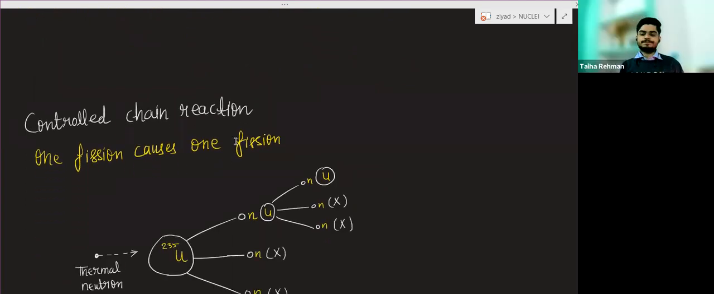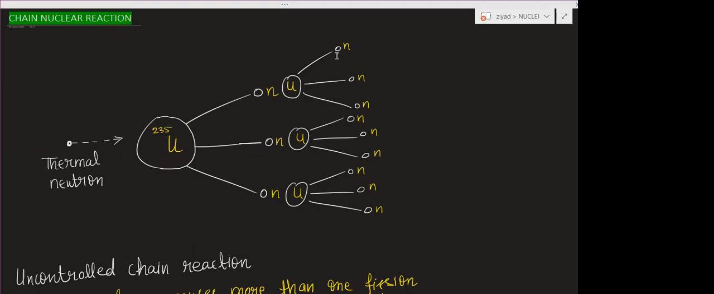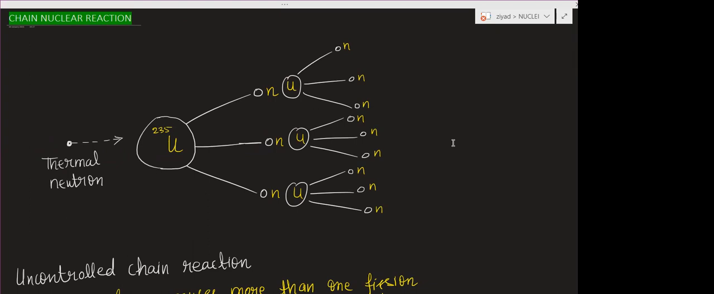So now, the controlled chain reaction. This reaction is useful for us. Controlled chain reaction means one fission causes one fission. Now how will it happen? Here, one fission causes three fissions, and those three fissions cause nine fissions, and those nine fissions cause 27 fissions, and those 27 fissions cause 81 fissions.